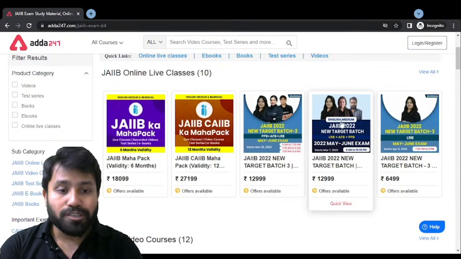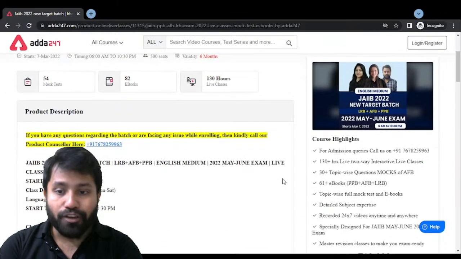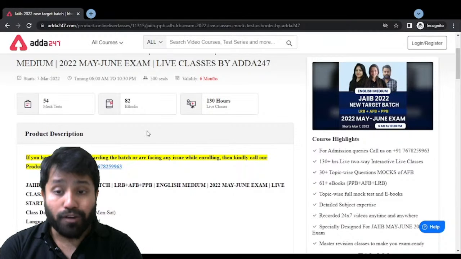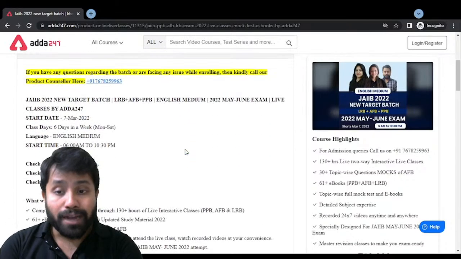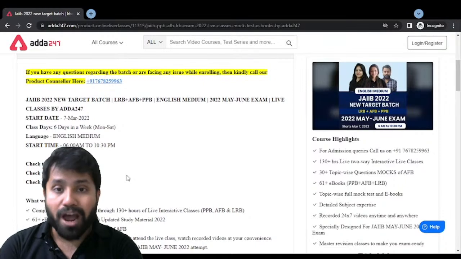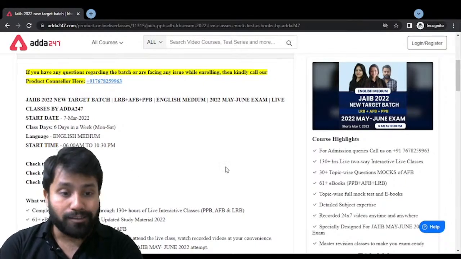Simply go to the JAIIB target batch, where you can find multiple equally important things: mock tests, ebooks, and 130 hours of live classes. And the most important thing, the study plans, like the PPB study plan, AFB study plan, and LRB study plan, you are going to get all of these.